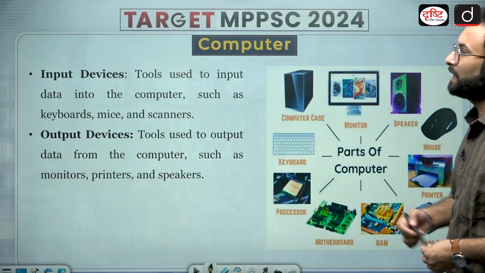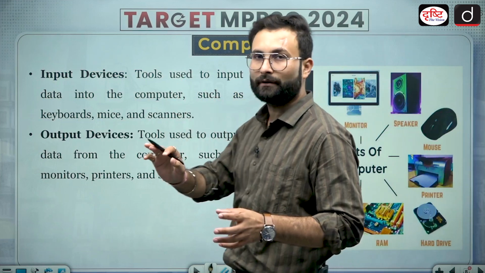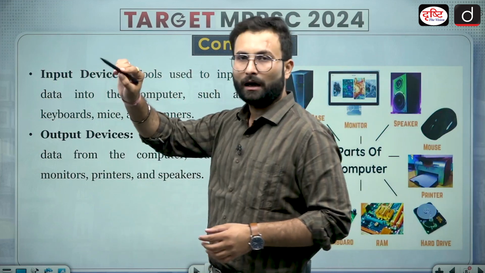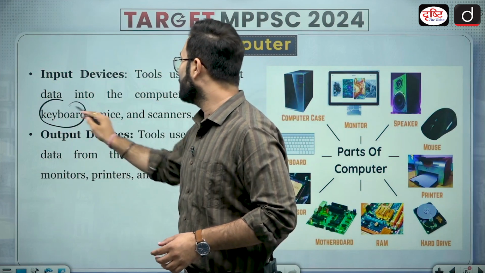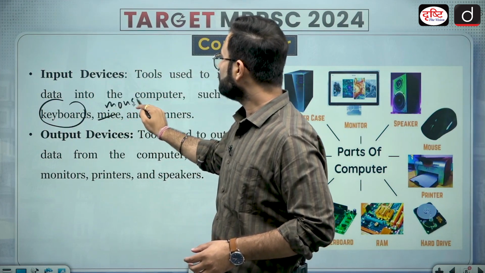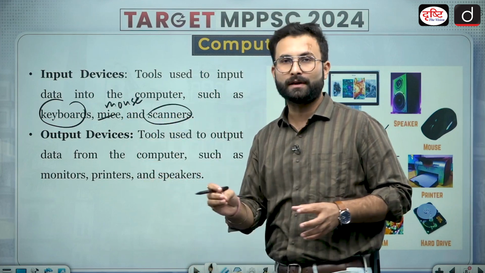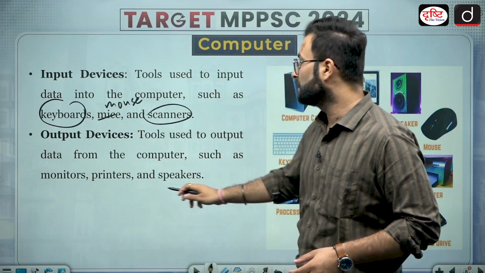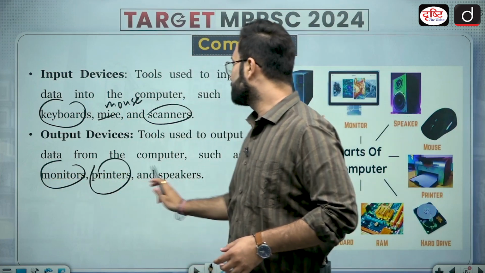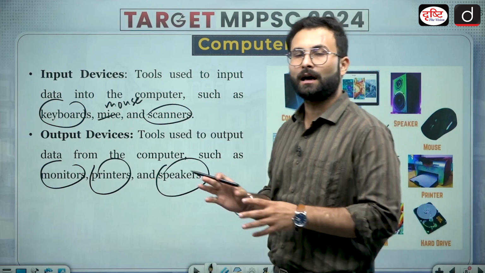Other than that, we also have input devices and output devices. These are also hardware. As I told you, when we are talking about the basic parts, we have seen that there is keyboard, then we have mouse, then scanners. These are input devices. So these are also hardwares. Then output devices such as monitors, printer, and speaker. These are output devices, and these are basically your hardwares.